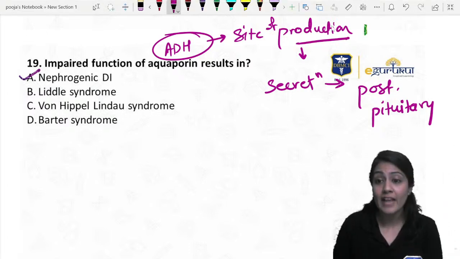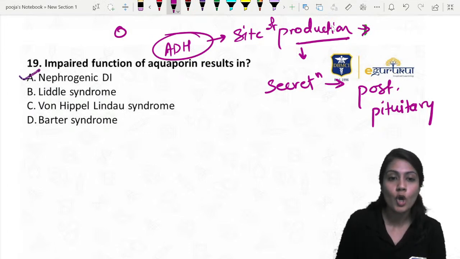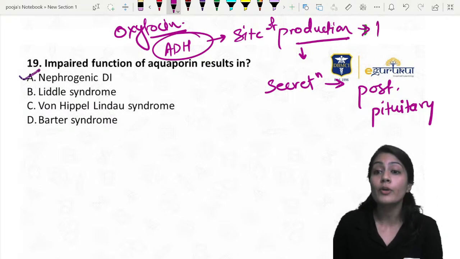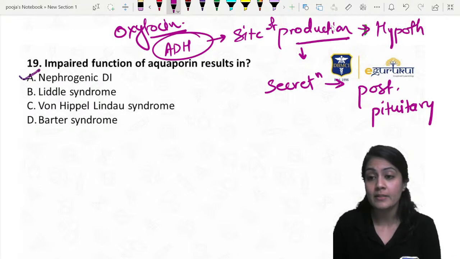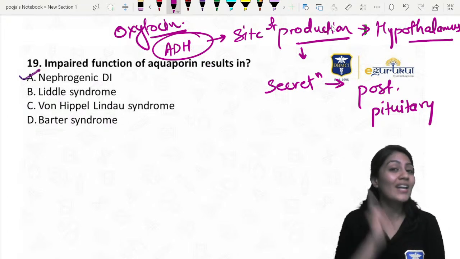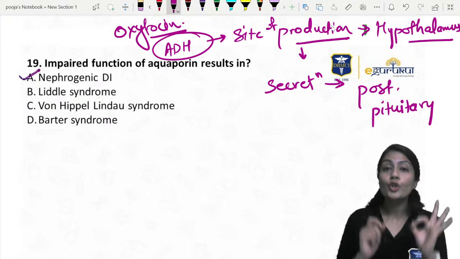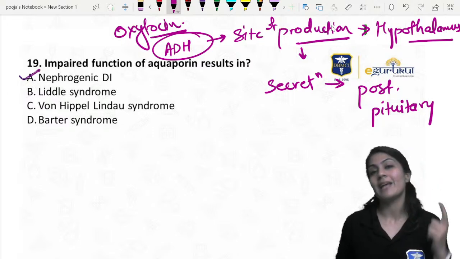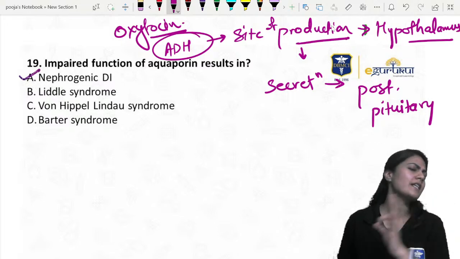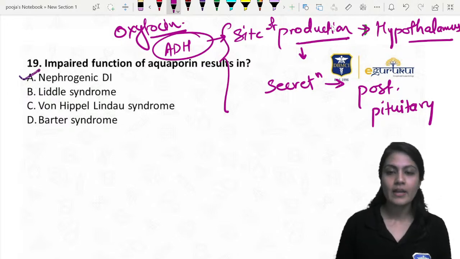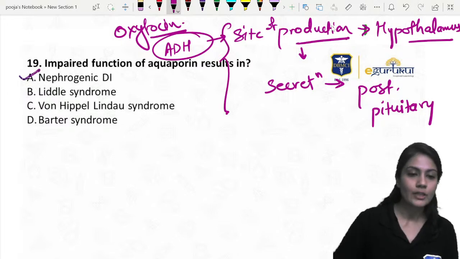So yes, definitely. If they ask site of production, remember there are two hormones, oxytocin and vasopressin, produced in the paraventricular nucleus and, as you guys told me, the supraoptic nucleus, right? They are present in the hypothalamus. So if they ask, both were in the option. That's why I told you beforehand, concentrate on the question. Site of production, the answer will be hypothalamus, and if they ask site of secretion or release, then the answer will be posterior pituitary. If any of these has a problem, definitely it will be central DI.